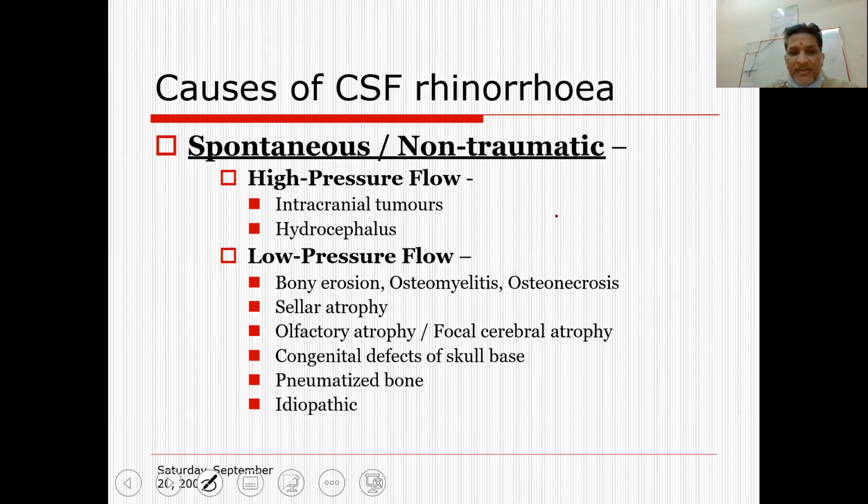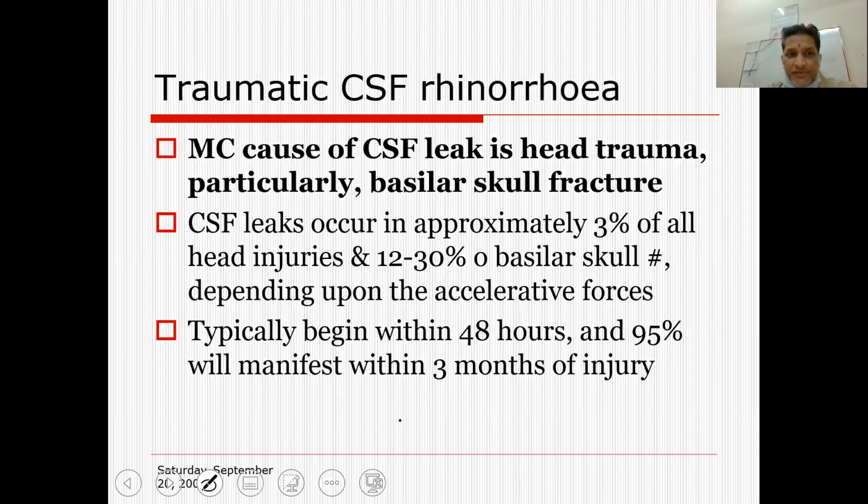The presentation is mostly erosion of the bony plate, of the cribriform plate. There may be osteomyelitis of the frontal bone, and there may be cellular atrophy. Congenital dehiscence or defects in the skull base can also lead to leakage in case of a high flow leak. And idiopathic is also a class which presents itself in the spontaneous division.